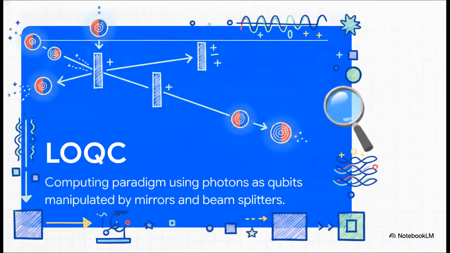So what does this all mean for the future? Well, researchers are actively developing linear optical quantum computation, or LOQC. This is the absolute next frontier of silicon photonics. In this paradigm, we aren't just sending those bright and dark pulses of ones and zeros anymore. The photon itself becomes a quantum bit, a qubit. By manipulating its polarization within that microinterferometer, it enters a superposition of states, and that allows the system to process massive amounts of complex information all at the exact same time.